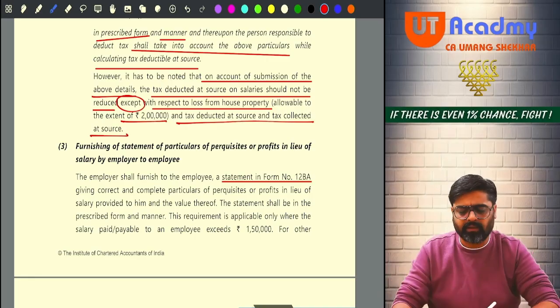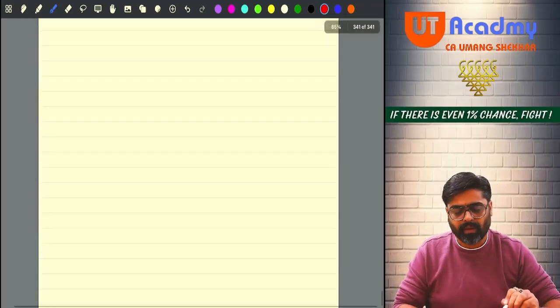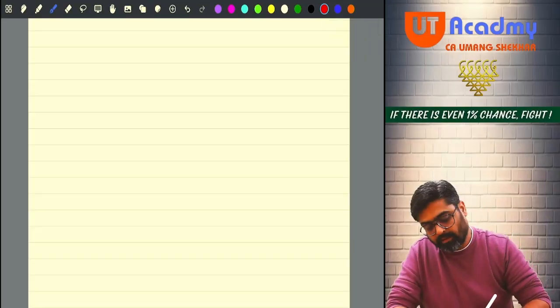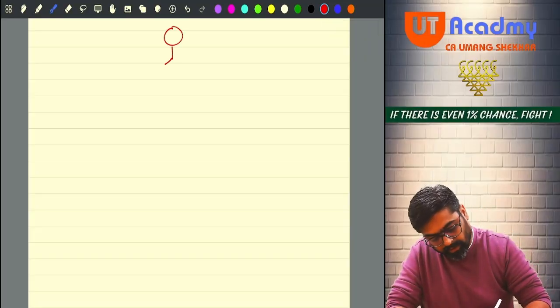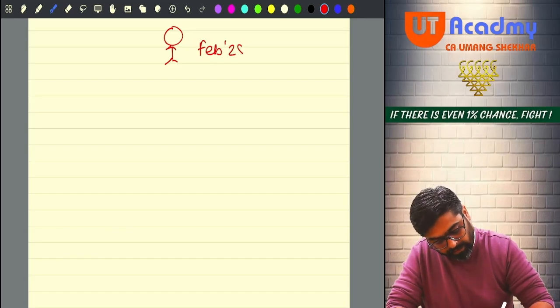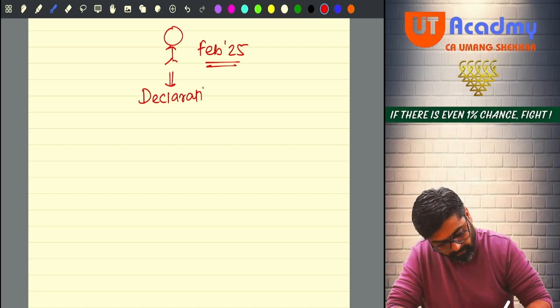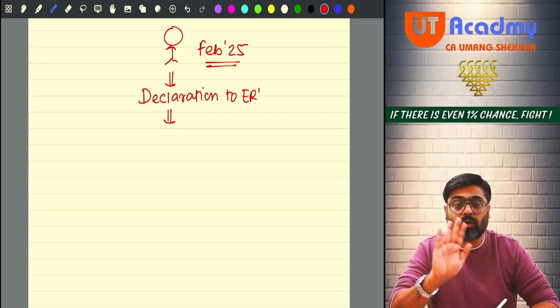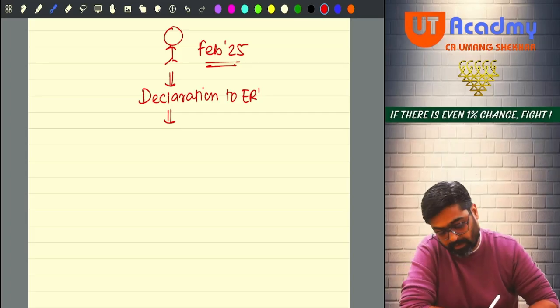So what exactly does this mean? See, I will tell you, so that there is no doubt which remains here. Okay, see, this is the employee. In the month of February 2025, this employee gives a declaration to the employer, in the prescribed form. In this declaration, what all things can be given? Come on, tell me.